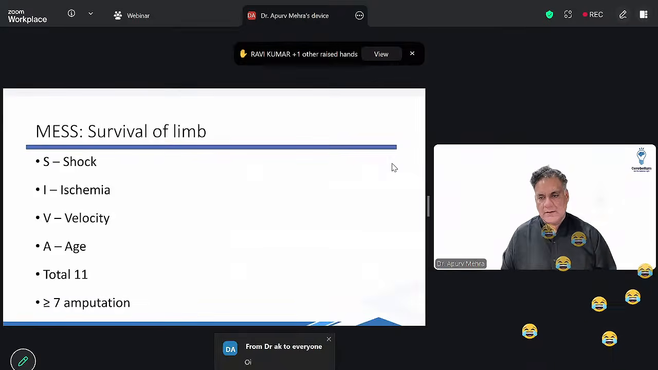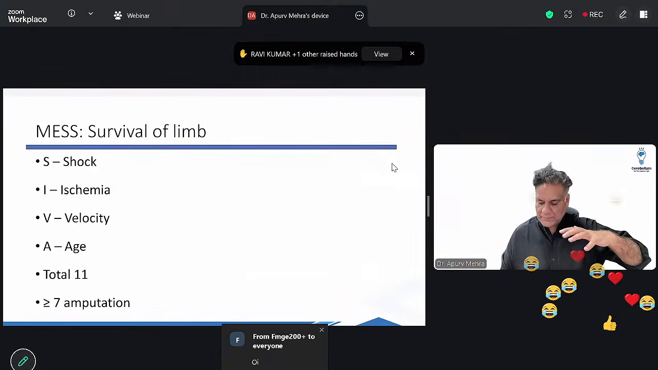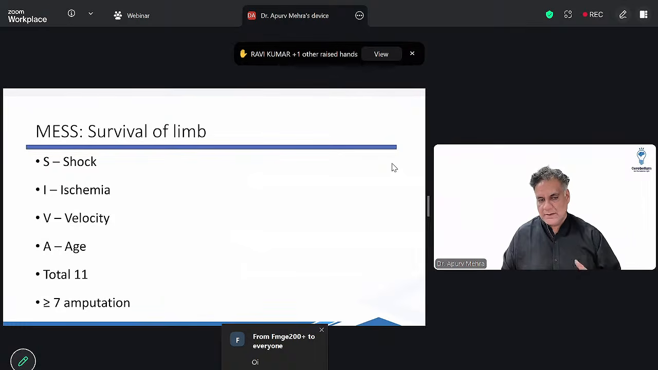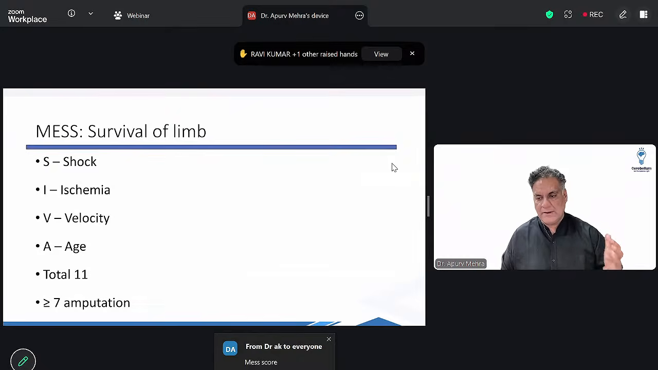All right. If you have a limb crushed, you want to know about the survival, MESS score is done for it. If the score is more than 7, it indicates the patient will undergo an amputation. The 4 parameters in MESS score are, right, shock, ischemia, velocity of trauma, and age of the patient. Total score is 11.